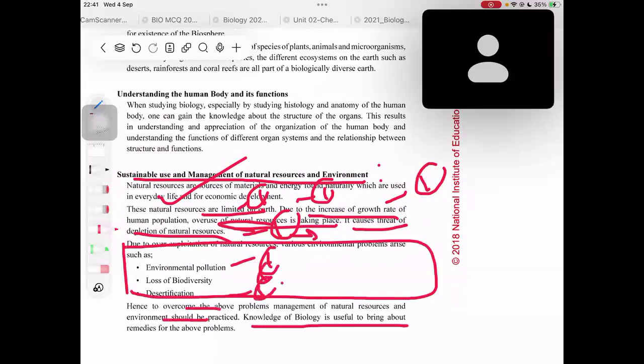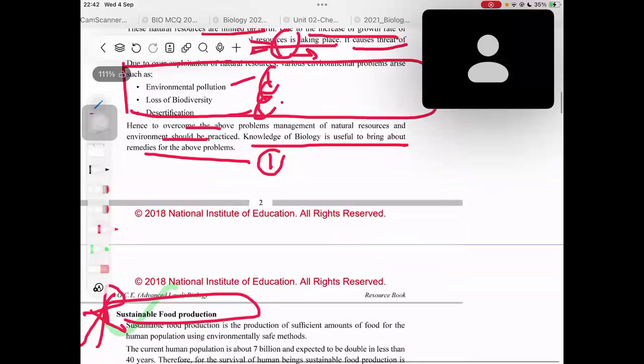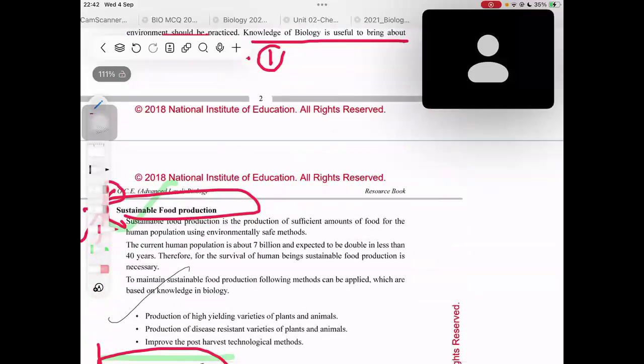I wrote knowledge of biology is useful to bring remedies for the above problems. Another mark for that. Right. Then I went to sustainable food production, which is also easy. Sustainable food production is what? After you write the definition, you get another mark. Then you talk about the human population now, and then you say it will double in less than 40 years. And then you get 1 mark for that, right?